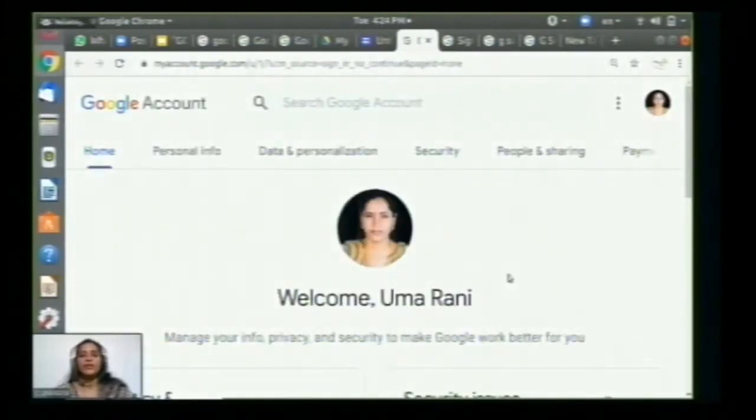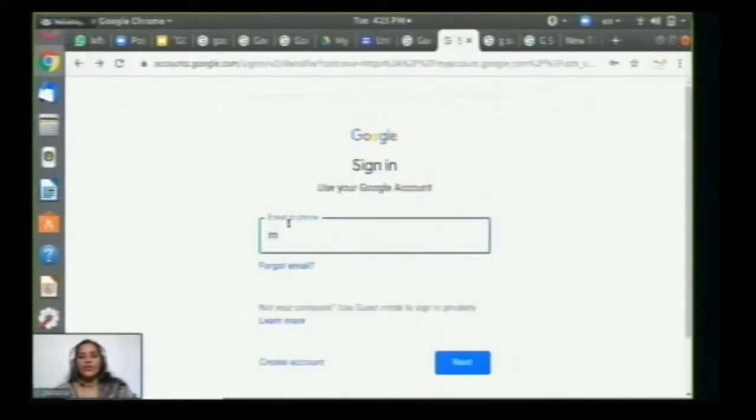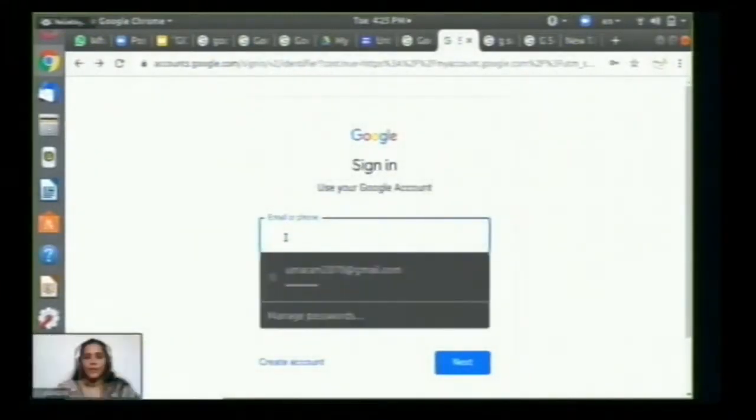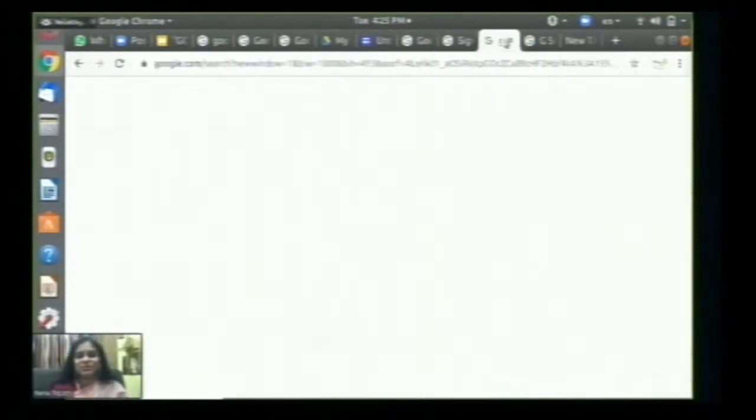Just go to your Google account and sign in. We all have a Gmail address, generally a Google account. We can just sign into the Google account.